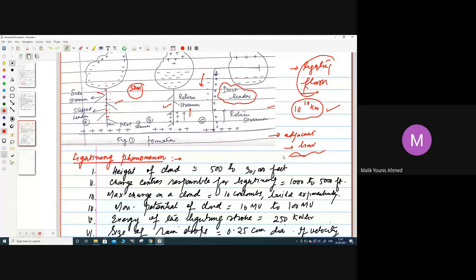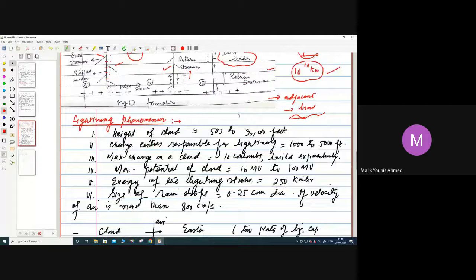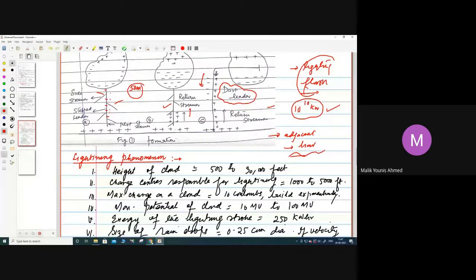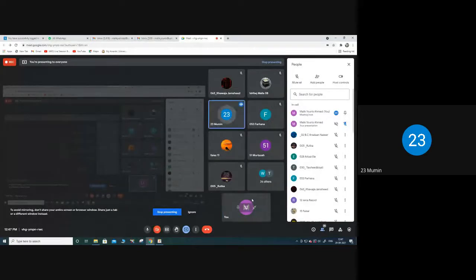I hope this is clear. Any questions? Mumin? Yes, sir, it's clear.